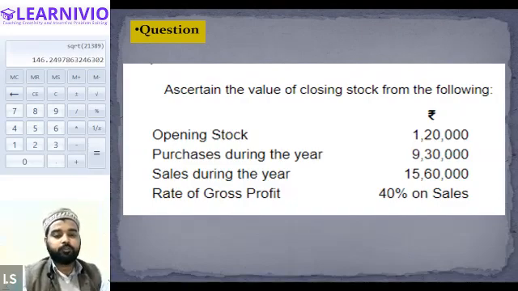All right. So in this question, we need to find out the value of the closing stock. We have the value of the opening stock, the purchases during the year are already given, and the sales during the year are also given. The rate of gross profit is 40% on sale. These are the things given in the question.